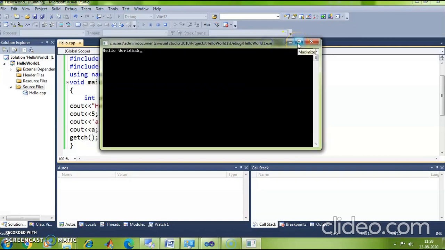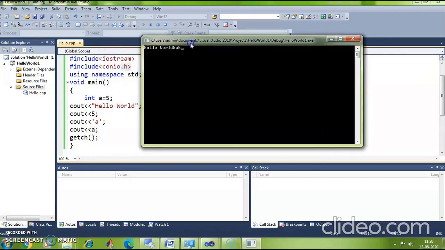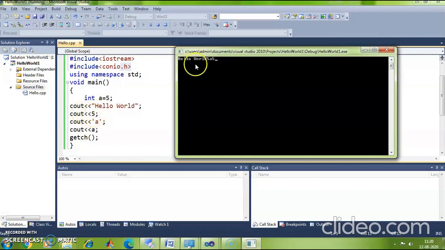Now if you see this output, it is printing hello world followed by the number 5, followed by the character A, followed by the value of this variable a, and a value is 5. So I can see this output on the screen.